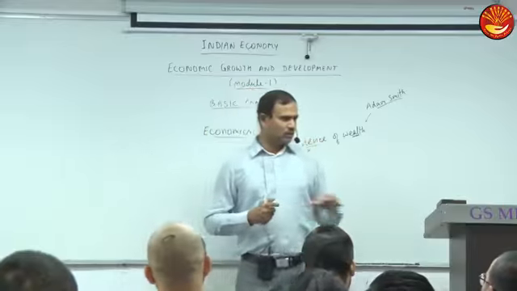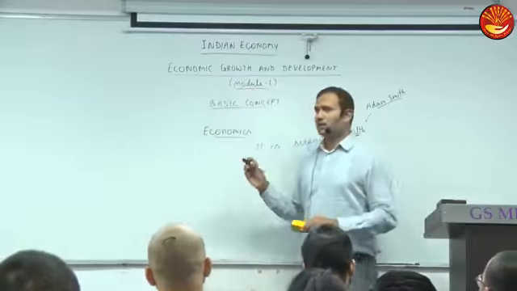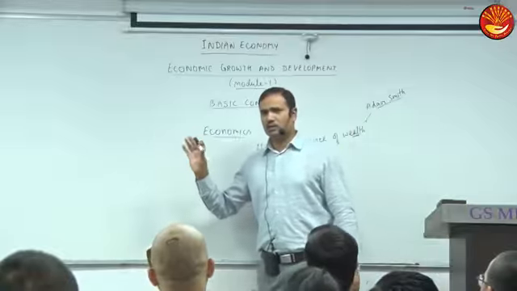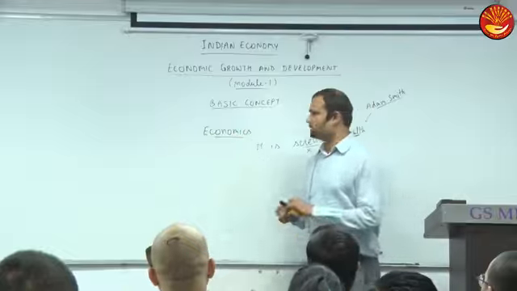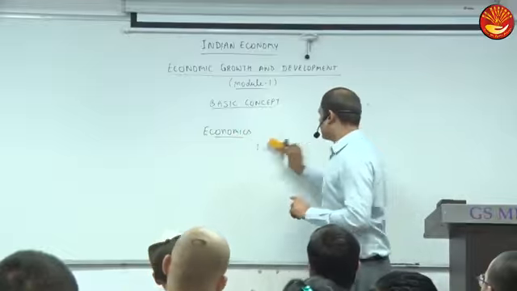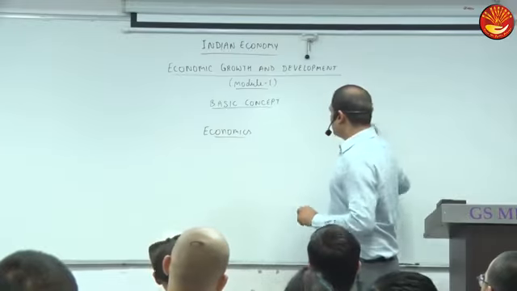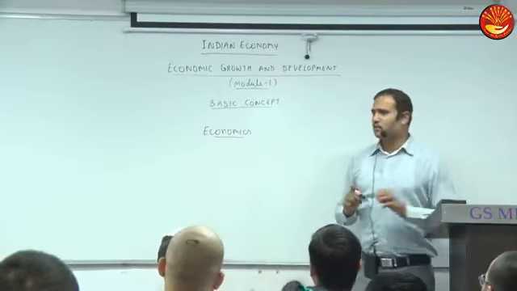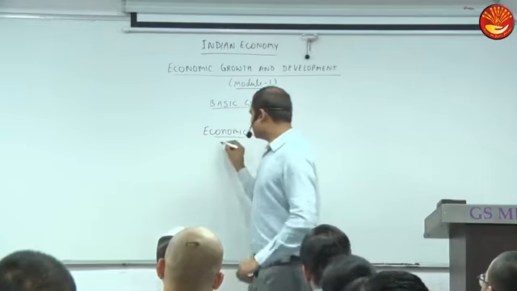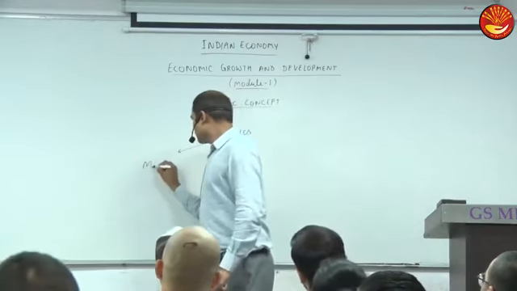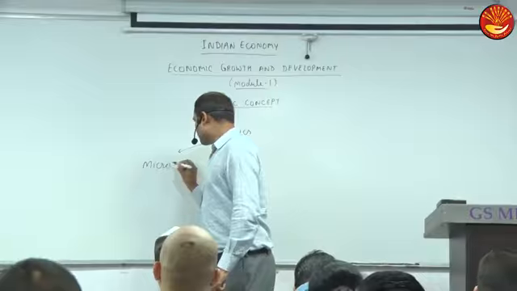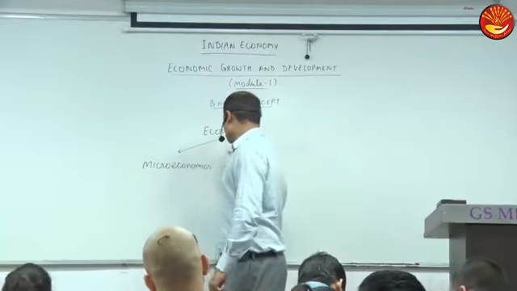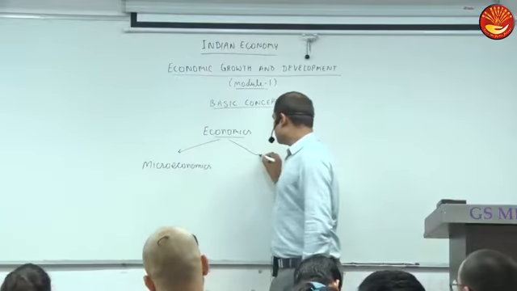Some authors have defined it as the science of decision making in the presence of scarcity. So it is actually focused on optimization. This is the meaning of economics. Mainly productive activities are included. And there are two major branches of economics. What are the branches? One is microeconomics, the other branch is macroeconomics.